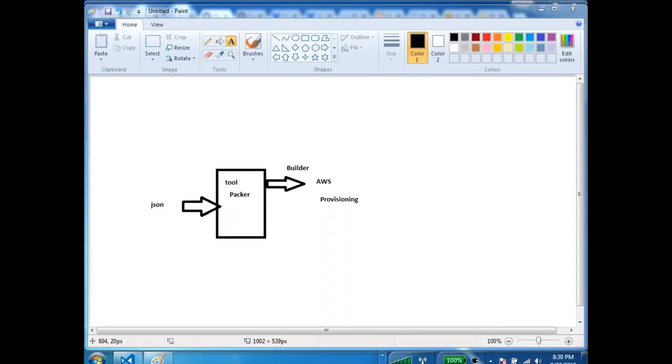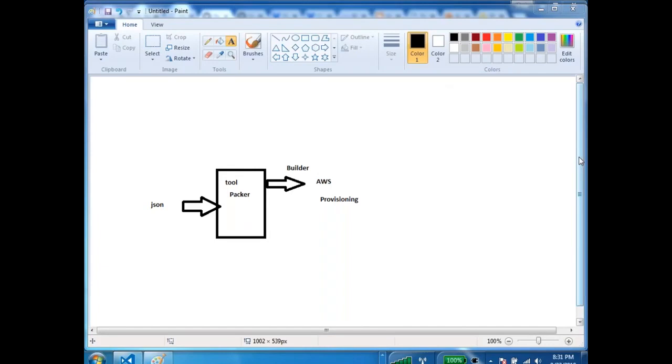Yes, you had a question. Packer for Linode, I think there is. We will check whether there is a builder for that or not. If a builder is supported, you can do it for anything. You just have to find out whether there is a builder for Linode or not. We'll look into that. I'm not sure about Linode, but DigitalOcean is supported to my knowledge.